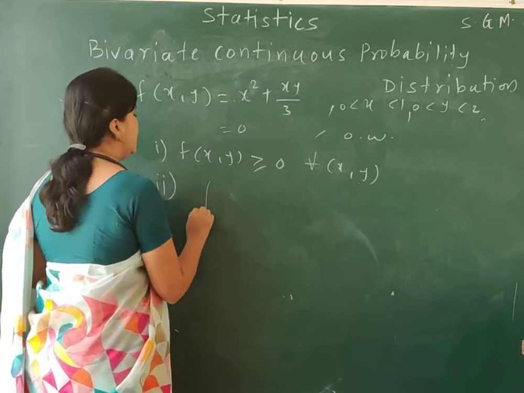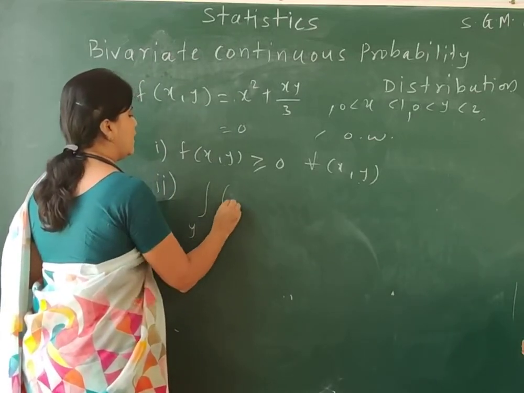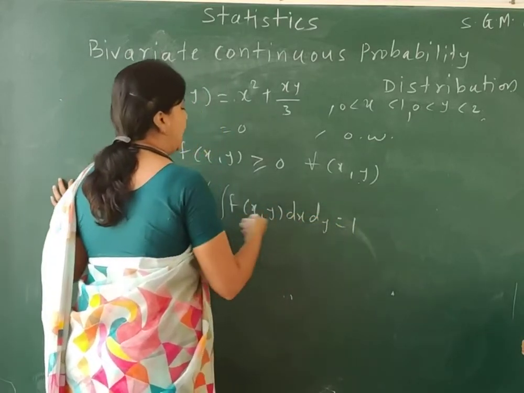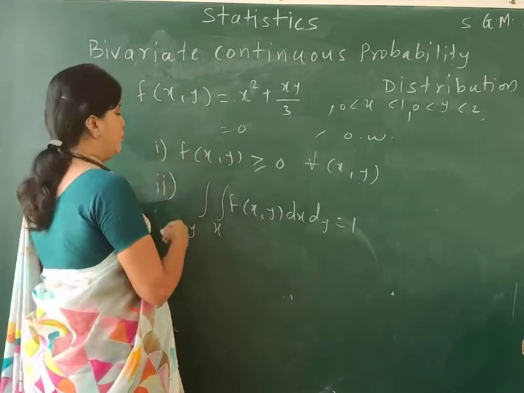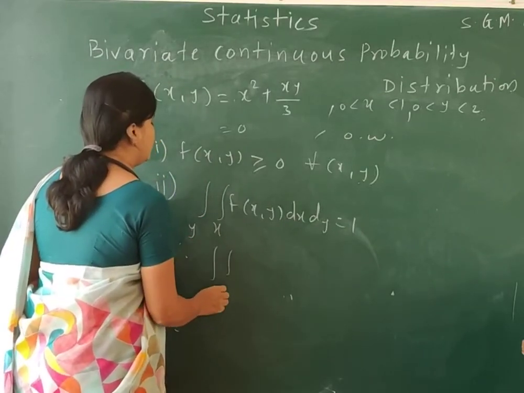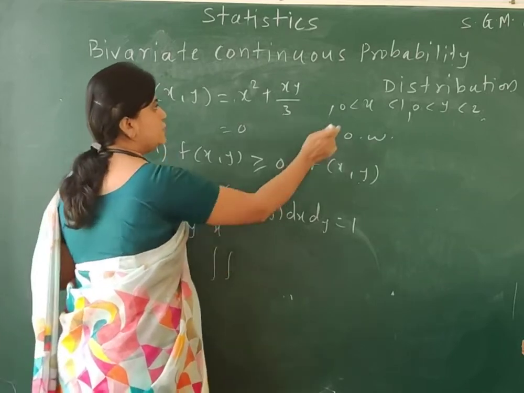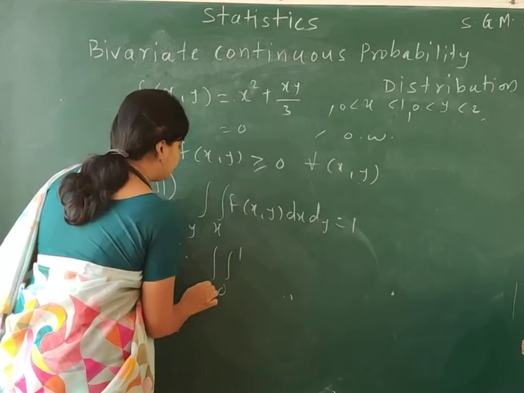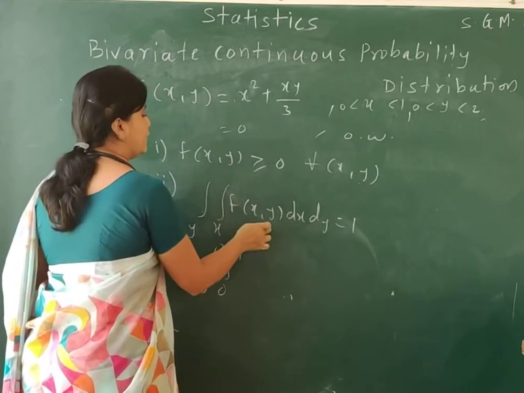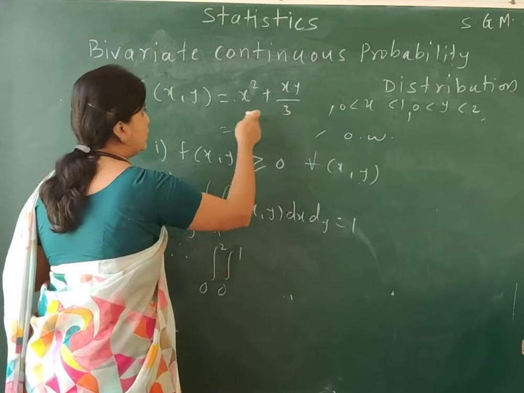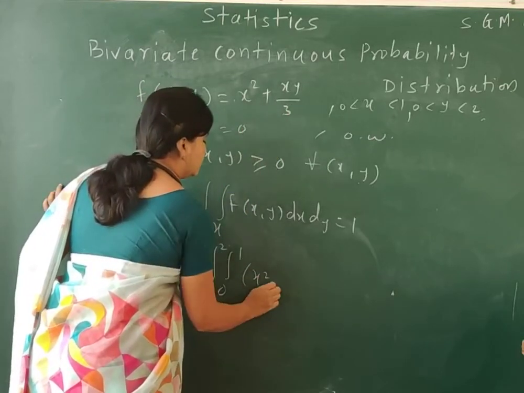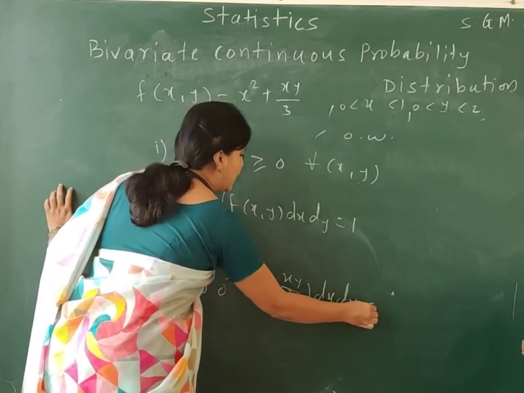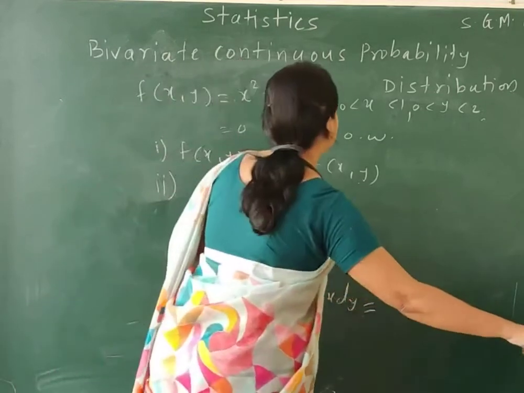So for the second condition, the integration over x and y of f of x comma y dx dy is equal to 1. I need to check whether this is equal to 1. So let me check it. So integration over the range of x. What is the range of x? Over here the range of x is 0 to 1 and the range of y is 0 to 2. So 0 to 1, 0 to 2. Then we place f of x comma y. There is no constant quantity in common. So I have f of x comma y dx dy.